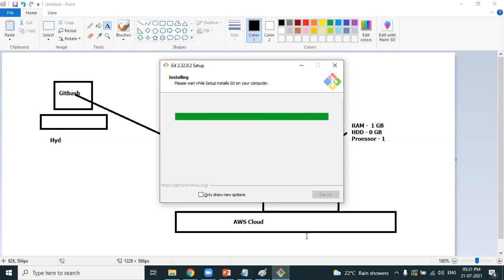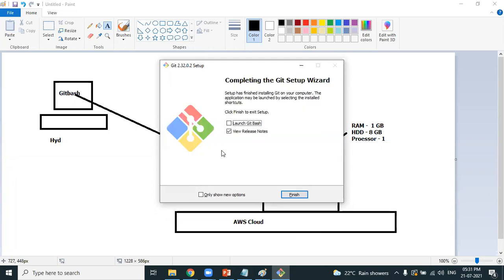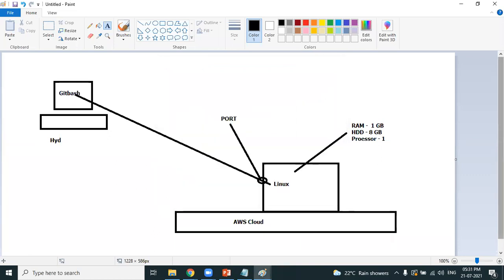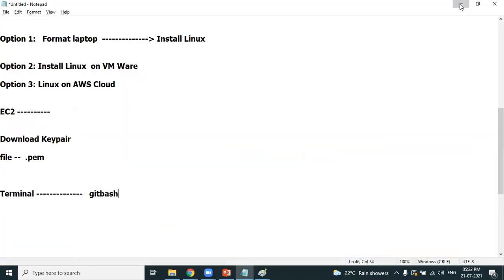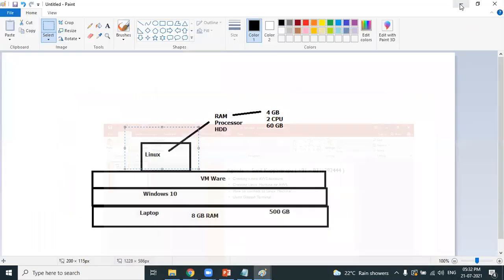You're done. Completed. Finished. Now you know the terminal which will be used to connect to the Linux machine running on the AWS cloud is Git Bash. Git Bash is successfully installed in our laptop. Fine.